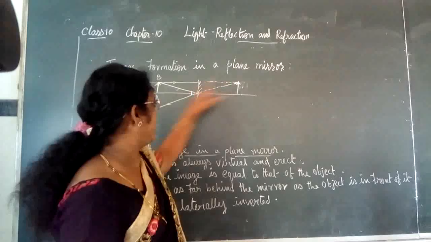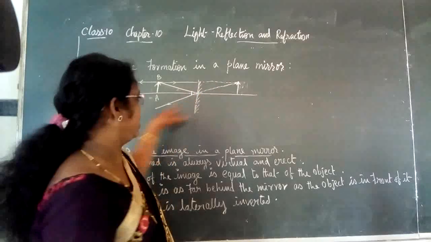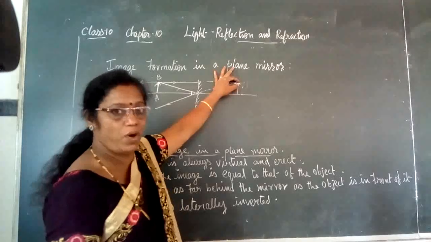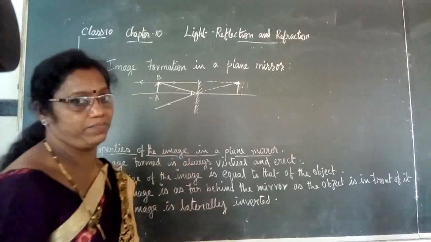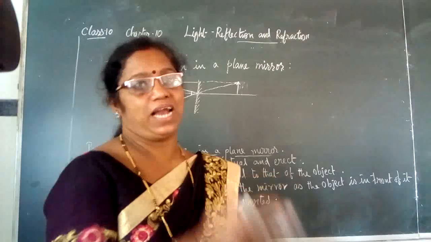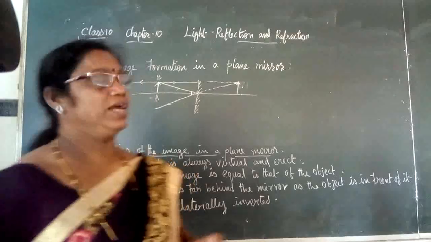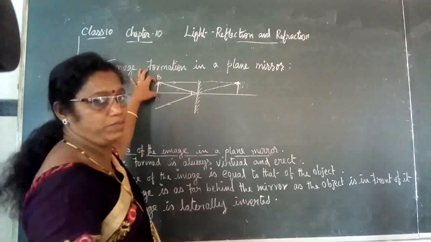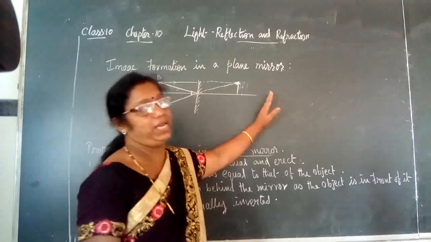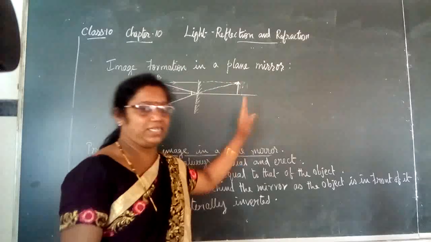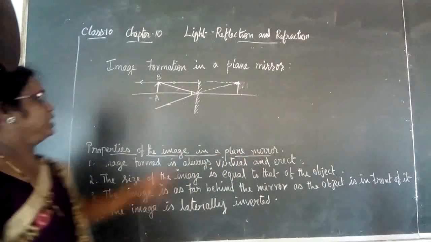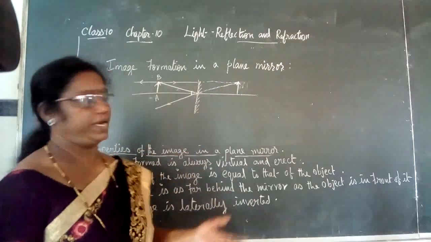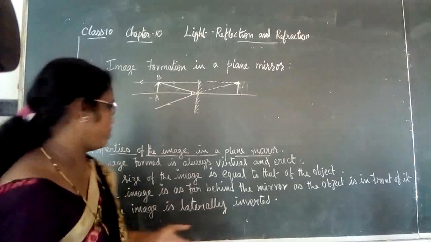When we extend these two imaginary lines, they meet at one particular point on the other side of the mirror. Where these two imaginary lines meet, there we get the image. Hence, we are able to see the image of this object inside. It appears like it is inside the mirror. The image which is formed here has some properties of its own. Let us see what those properties are.